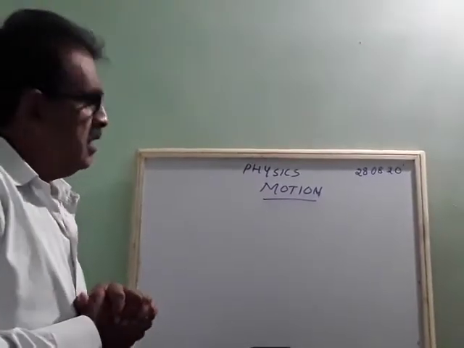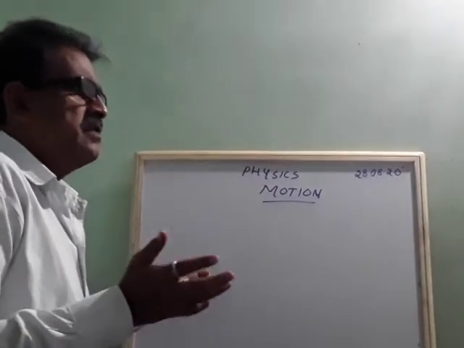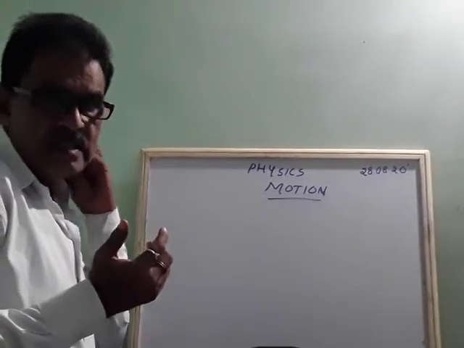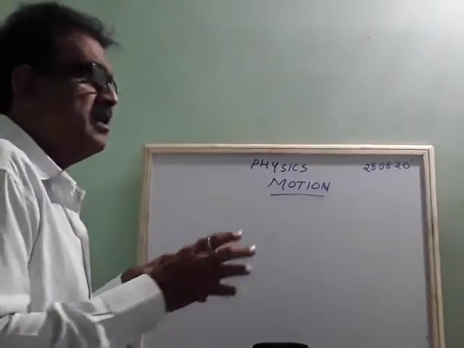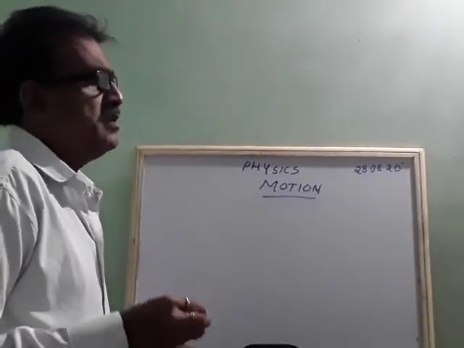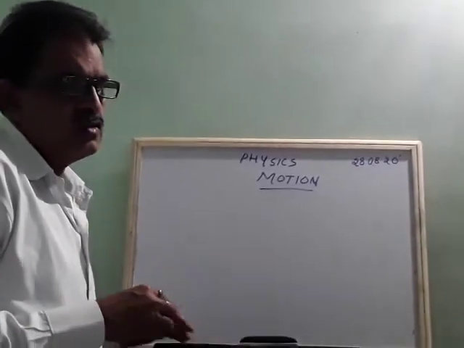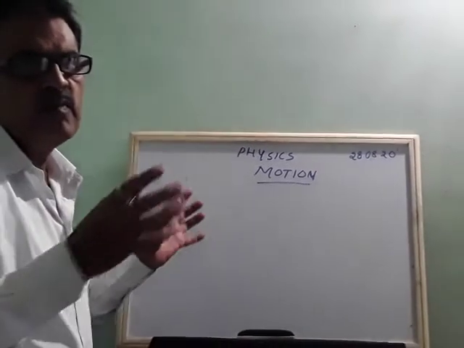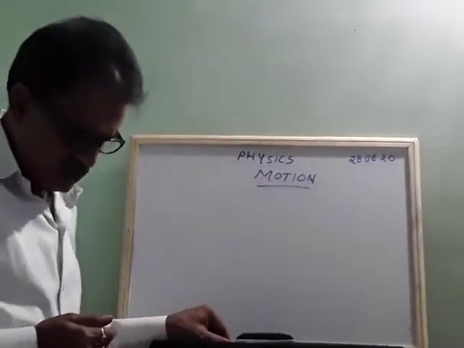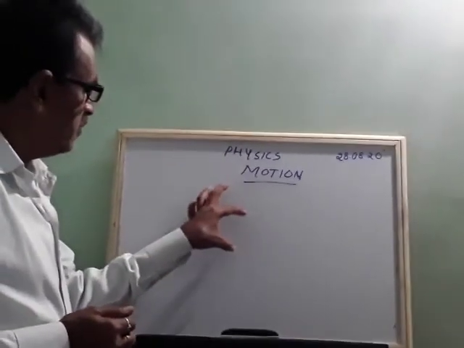Even stars, galaxies, and many celestial bodies are all moving. They are in motion. And even atoms and molecules, which are small particles, are moving. So these are instances of motion.